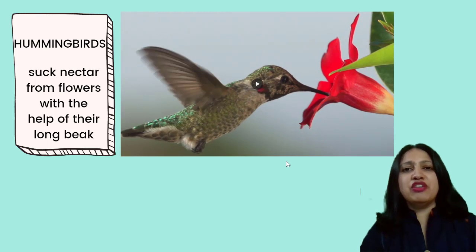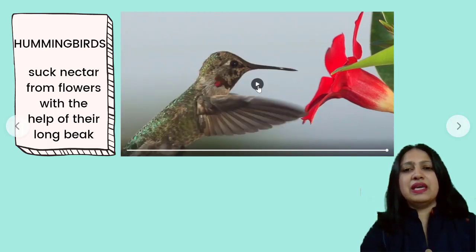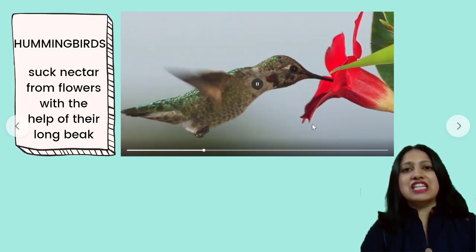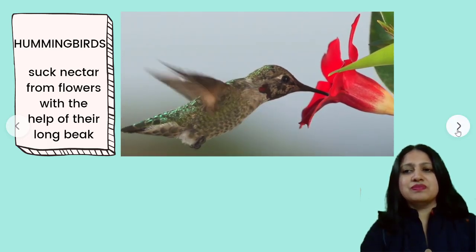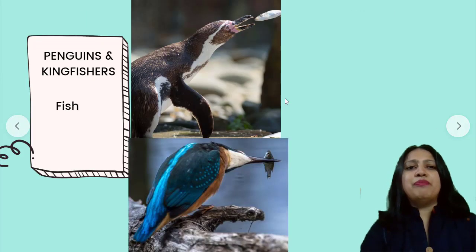This is their main food. That's why they have these long beaks. Penguins and kingfishers mostly eat fish. As you can see in these images, fish is the main food of penguins and kingfishers.